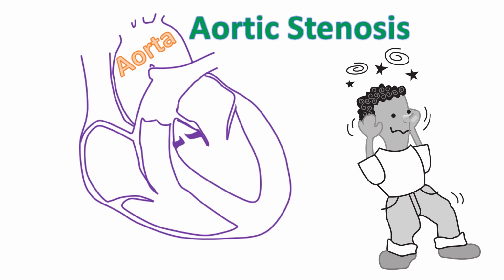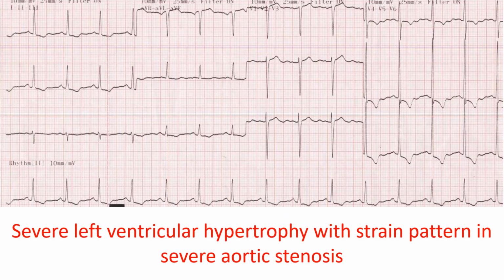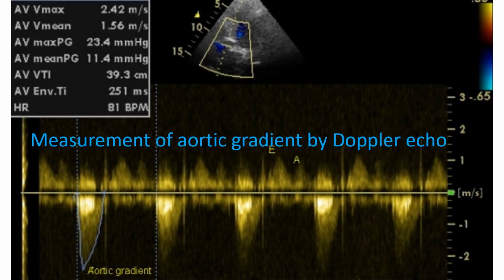and syncope. ECG shows left ventricular hypertrophy with strain pattern, an ECG pattern seen when the left ventricle faces a pressure overload in severe aortic stenosis. Severity of aortic stenosis can be assessed by Doppler echocardiography or ultrasound imaging of the heart. Transvalvular gradient across the valve above 75 mm of mercury is considered as severe aortic stenosis.